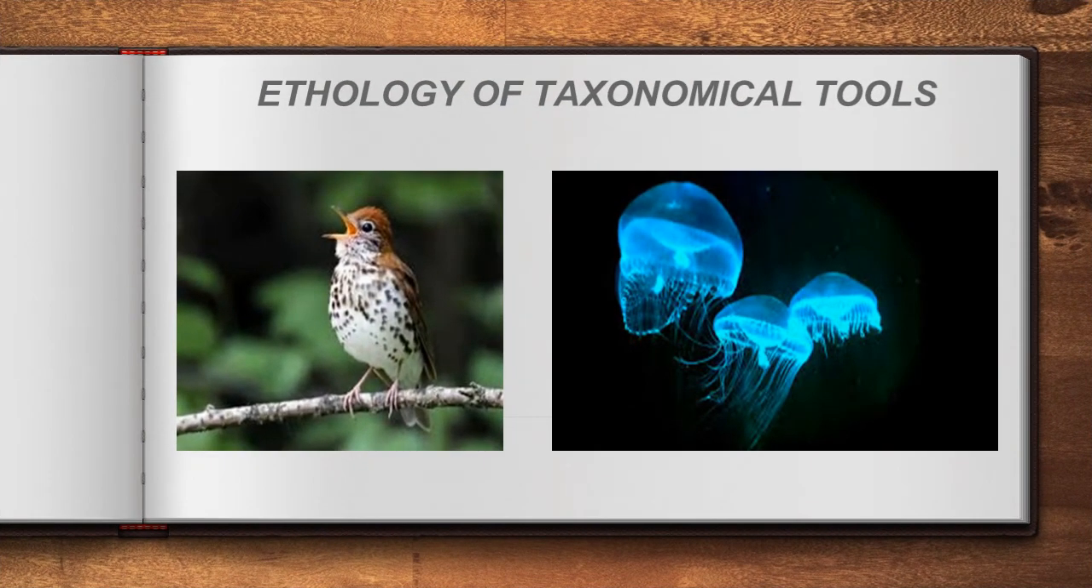Next, ethology as a taxonomical tool. Ethology means that as per the behavior of these organisms we can give the classification. That is called ethology of taxonomical tools. For example, as per the sound of a bird we can classify birds. Another example is bioluminescence. Bioluminescence means the organism absorbs light and emits it. Based on this character also the organisms will be classified. That is called ethology, right?